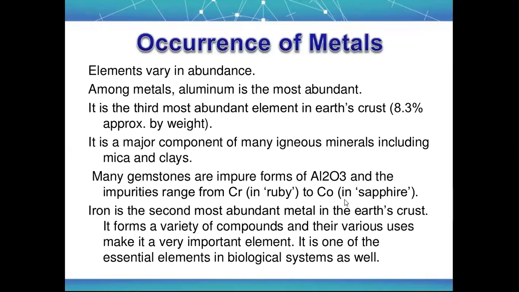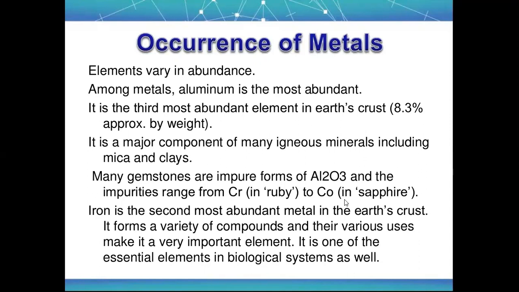Occurrence of metals. How do metals occur? Elements vary in abundance. Each and every element has a different percentage of presence in the earth's crust. For example, if I say that this soil is rich in nitrogen, it means that the particular soil has nitrogen in abundance. So the percentage or occurrence of the elements is variable.